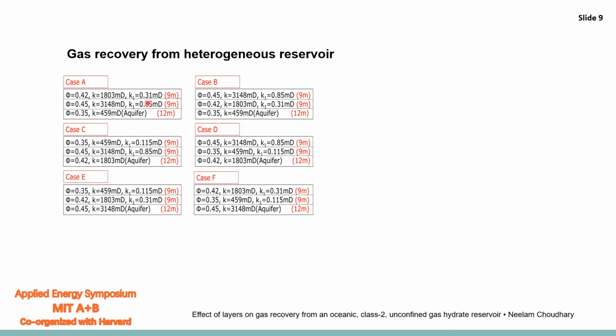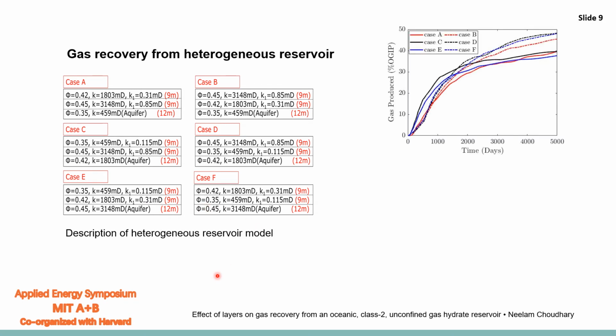These are the 6 cases that we consider. In the first 2 cases, the porosity of the aquifer is similar, and we change the porosity of two hydrate layers. Similarly, for case C and D, and so in case E and F. In this figure, we observe that the percent gas recovery is more when the porosity of the top layer is more.